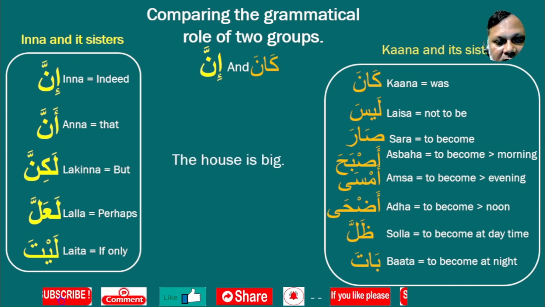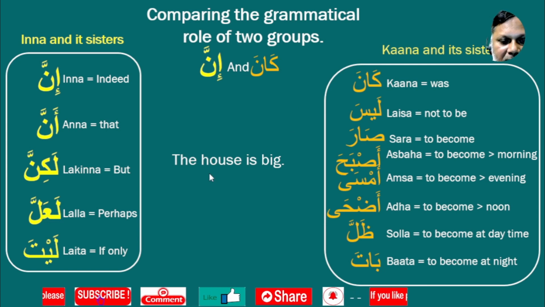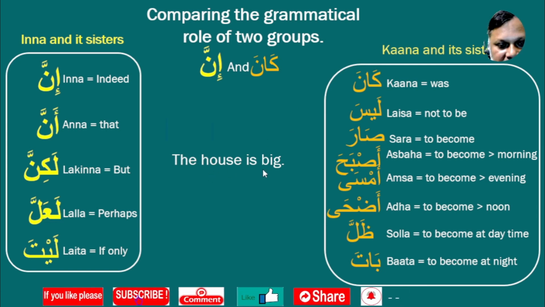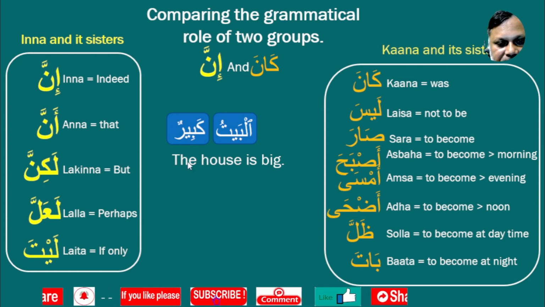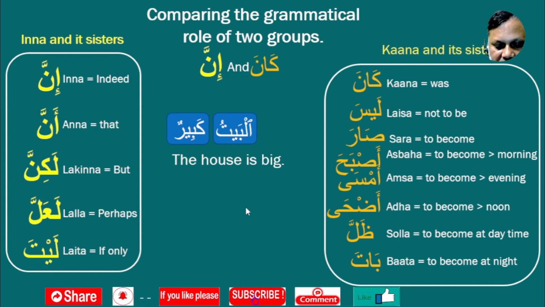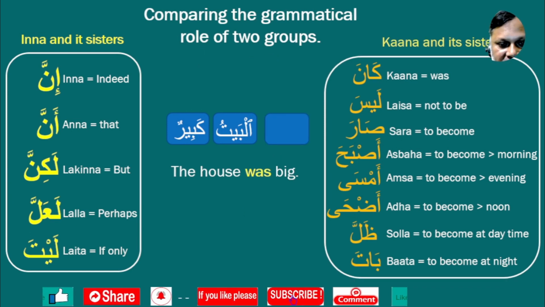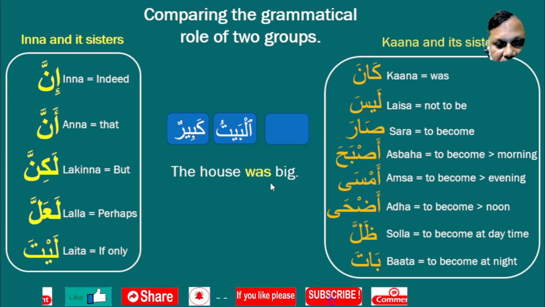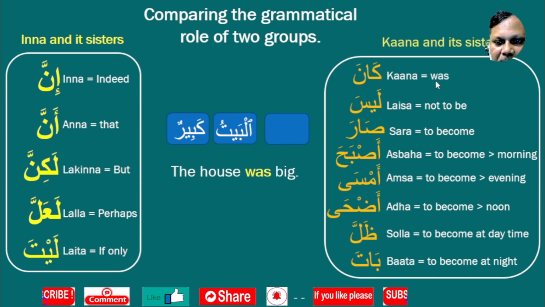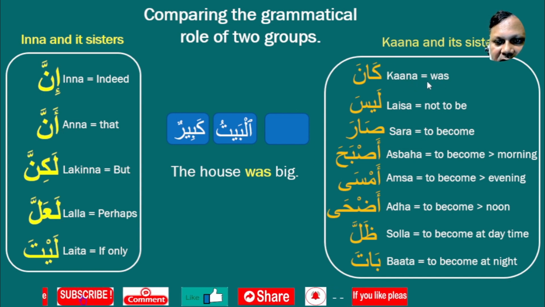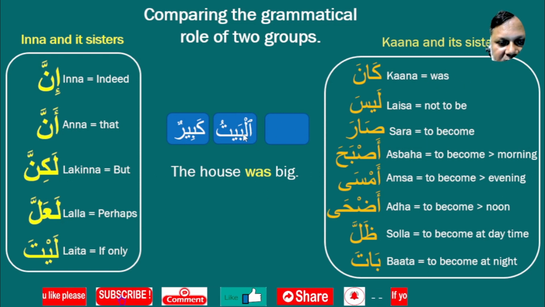If we want to say the house is big, the simple sentence is al-baitu kabirun. Now if we want to say the house was big, I want to use this particular verb Kaana, which means was, before this sentence.